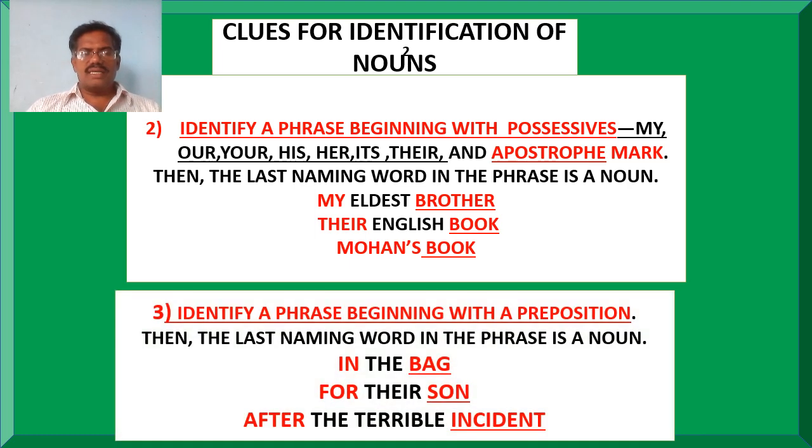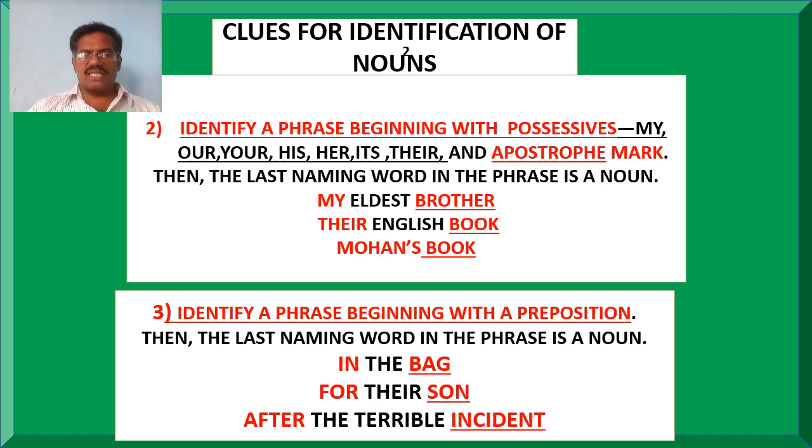And in the third clue, we have to identify a phrase beginning with a preposition, and then the last naming word in the phrase is a noun. Look at example 1. In the bag is a phrase which has begun with a preposition in, and the last naming word, that is bag, is called a noun.